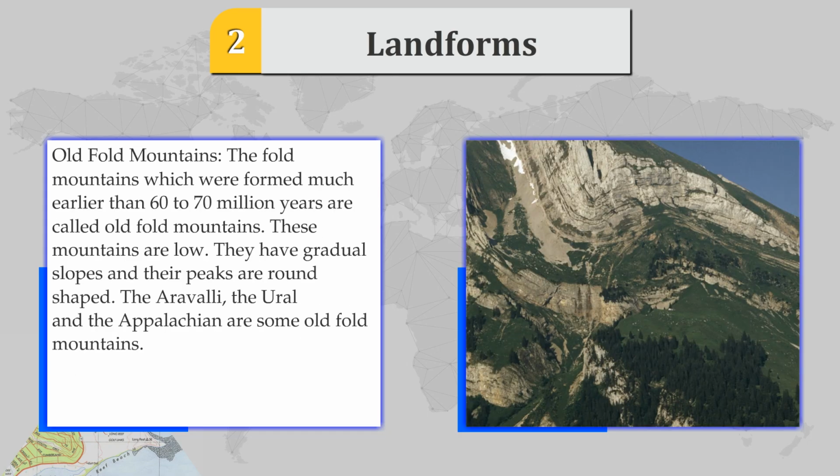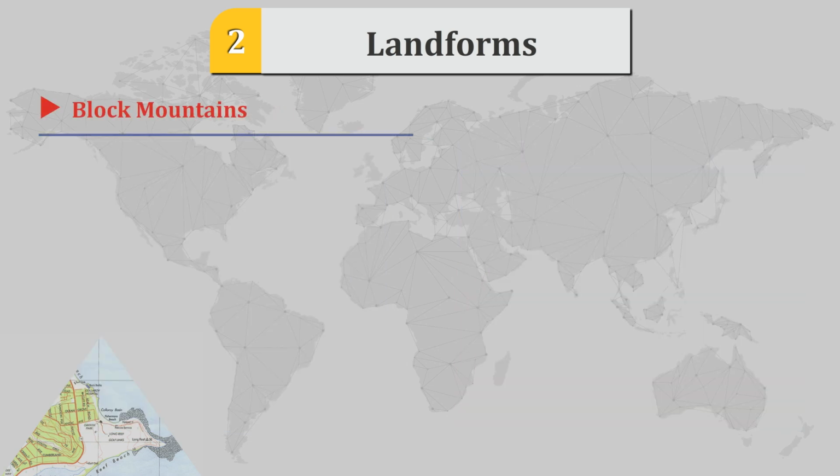Old fold mountains. The fold mountains which were formed much earlier than 60 to 70 million years ago are called old fold mountains. These mountains are low, they have gradual slopes and their peaks are round-shaped. The Aravalli, the Ural and the Appalachian are some old fold mountains.